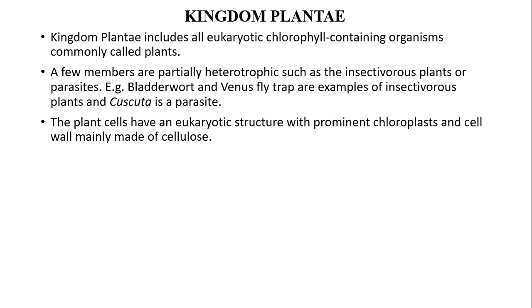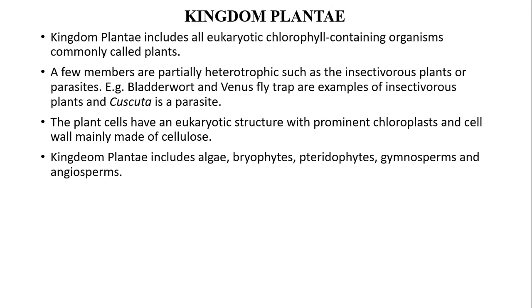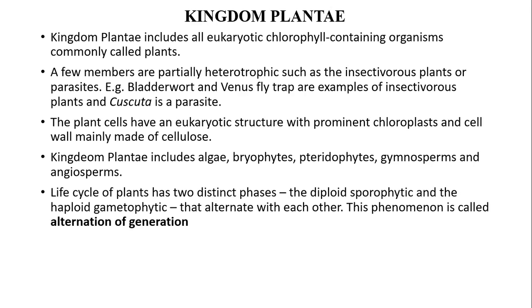The plant cells have a eukaryotic structure with prominent chloroplasts and cell wall, mainly made of cellulose. Kingdom Plantae includes algae, bryophytes, pteridophytes, gymnosperms, and angiosperms. Life cycle of plants has two distinct phases, the diploid sporophytic and the haploid gametophytic, that alternate with each other. This phenomenon is called alternation of generation.